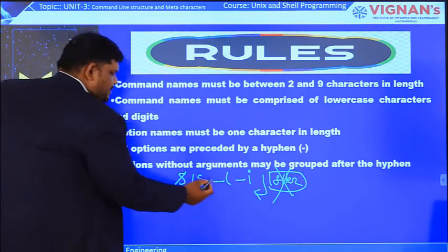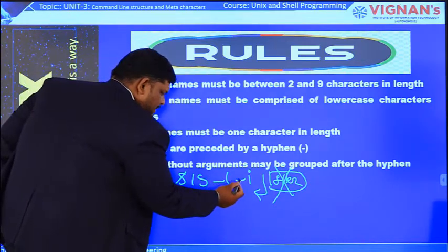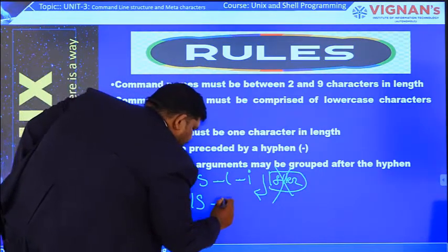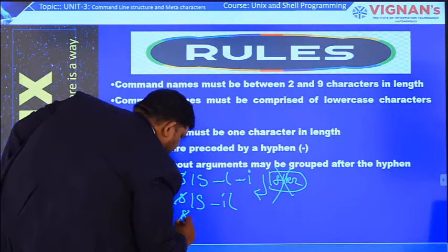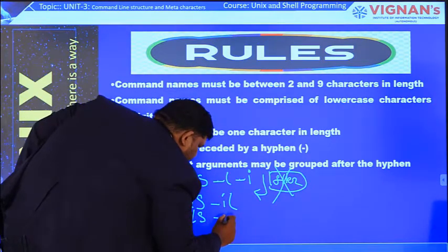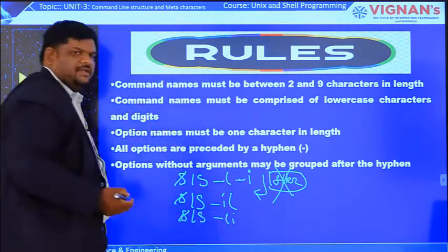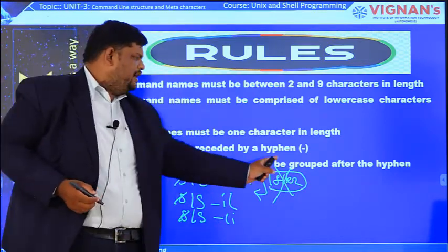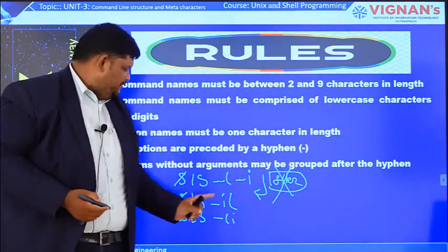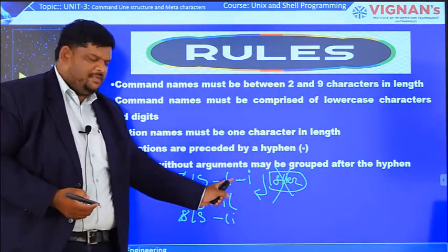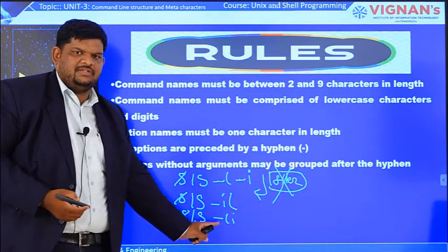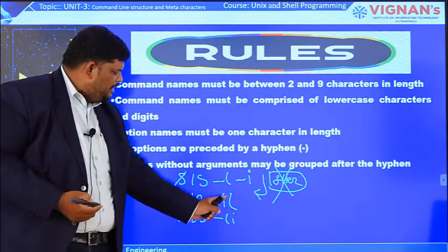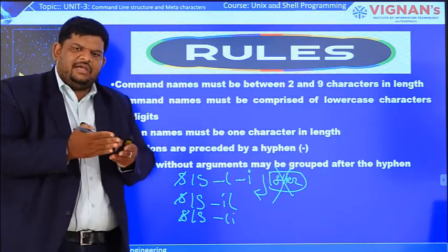For this also we have to start with the hyphen symbol, or we can group these symbols like this, i, l, or both; the output is the same. If we change this order also, there is no effect. That's why we say options without arguments may be grouped after the hyphen. We can write them individually, no problem, or group them, no problem, but the hyphen symbol must precede them. After that, we can club the options or write them individually.